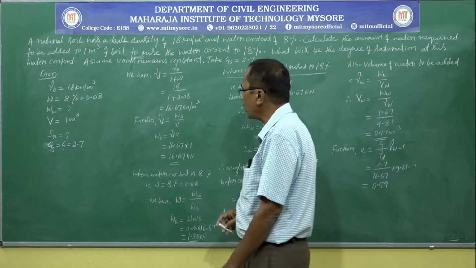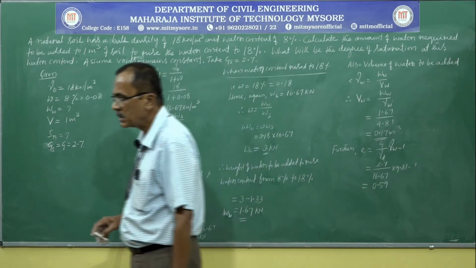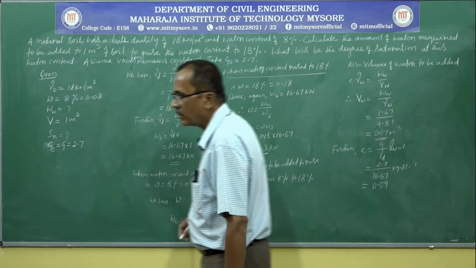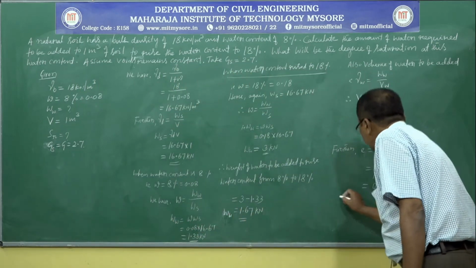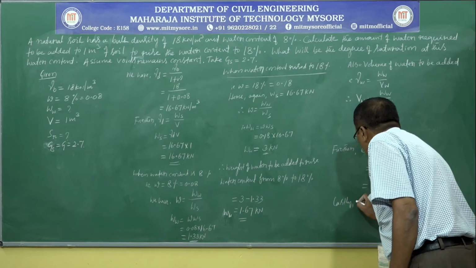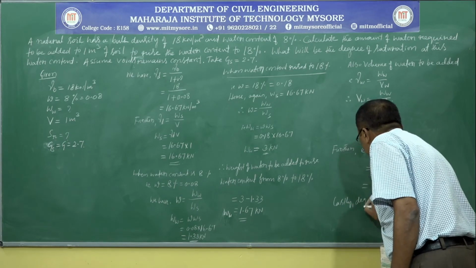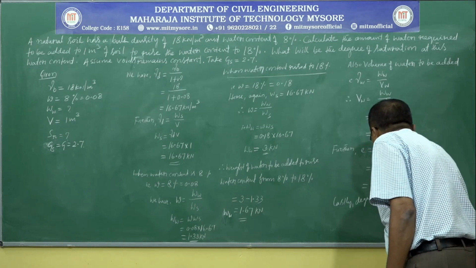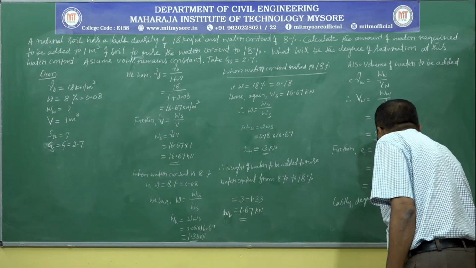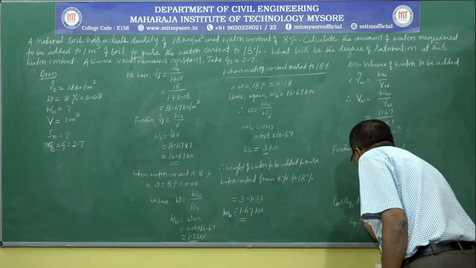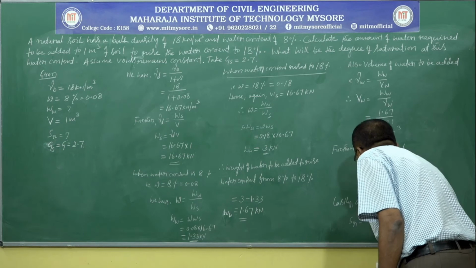Also, it is asked to calculate the degree of saturation. Lastly, degree of saturation Sr is equal to wG divided by e.